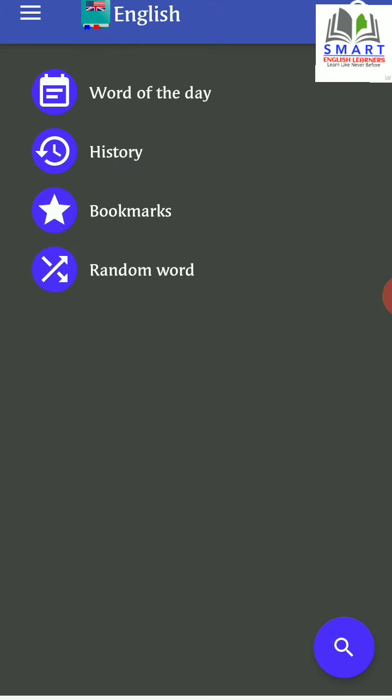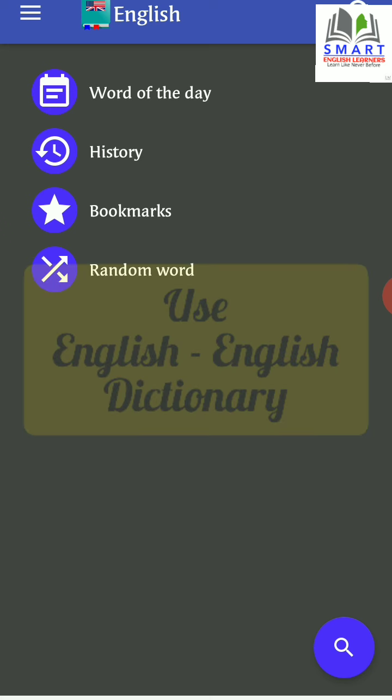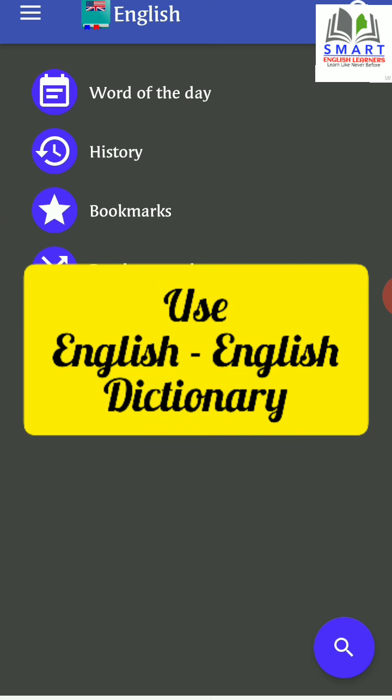And now I'm going to explain how I use it and how it is beneficial for you. Let me tell you, this is an English to English dictionary. I know some of you may have difficulty in understanding English, and it is obvious because this is why you are working on improving your English. Even though you are a beginner, even though you have difficulty in understanding English completely, I suggest that you should start using English to English dictionary like this. There is no harm, it only helps you to understand more.